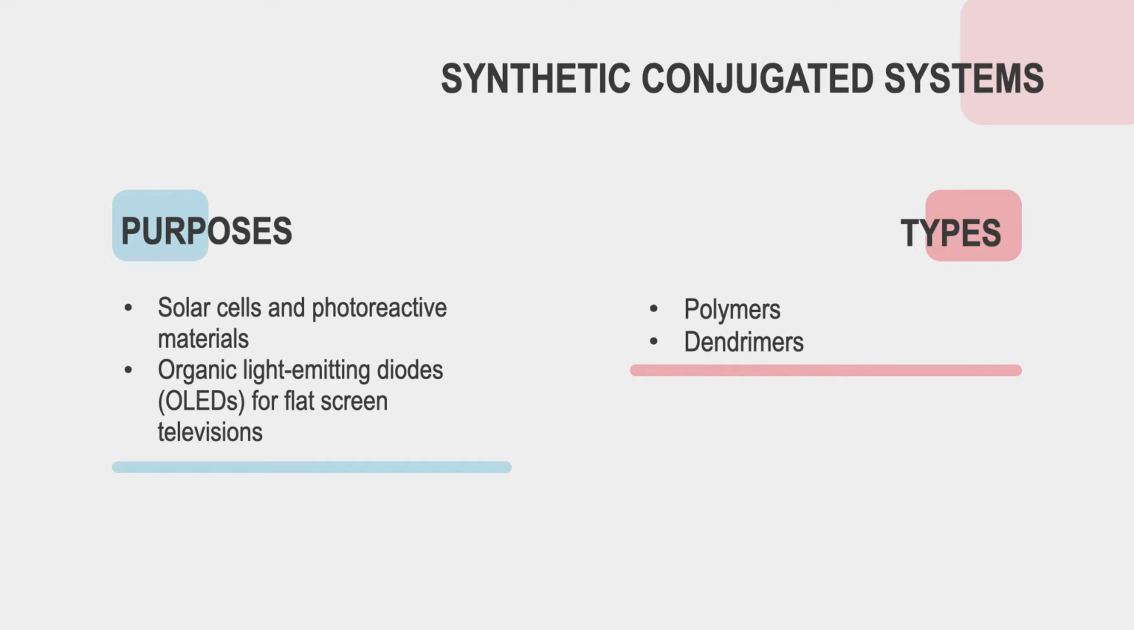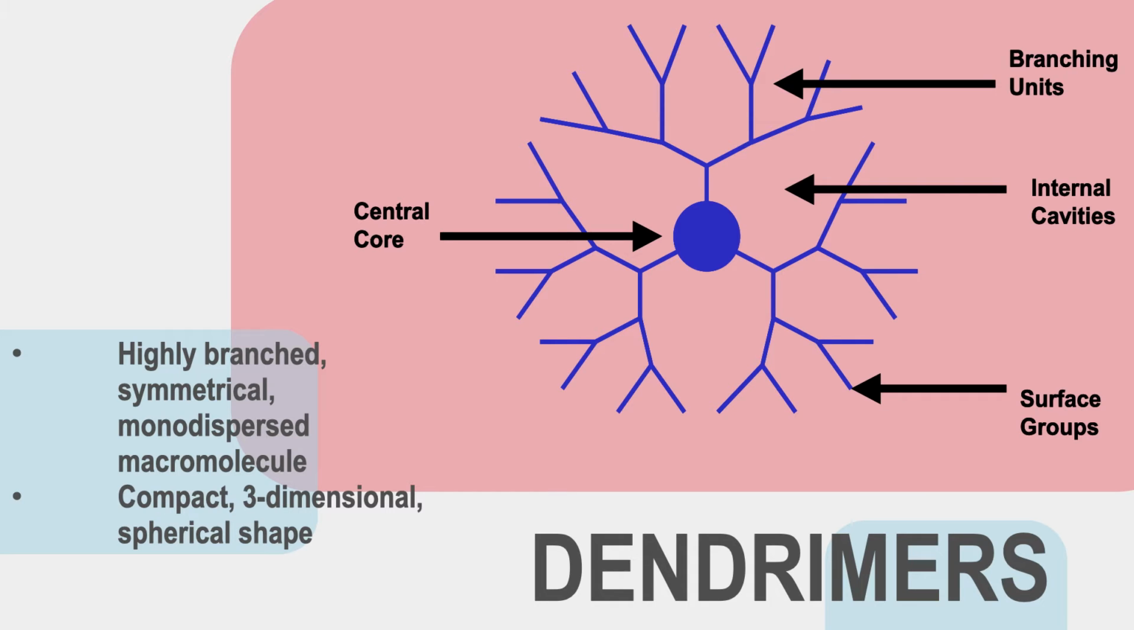Moreover, conjugated dendrimers contain extended pi electron systems, which allows for the large absorption across a wide range of the visible spectrum, which carries into creating smaller HOMO-LUMO gaps along the conjugated chains. Dendrimers are defined as highly branched, symmetrical, monodispersed macromolecules that have compact three-dimensional spherical shapes. Their property of being monodispersive simply means that they are polymers composed of molecules of the same mass.